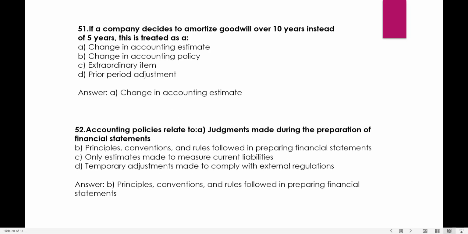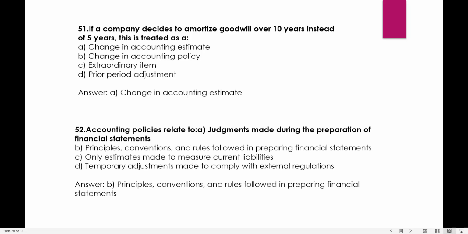If the company decides to amortize goodwill over 10 years instead of 5 years, it is treated as a change in accounting estimate, change in accounting policy, extraordinary item, or prior period adjustment. It is obviously a change in accounting estimate, because the estimate is changing from 5 years to 10 years.